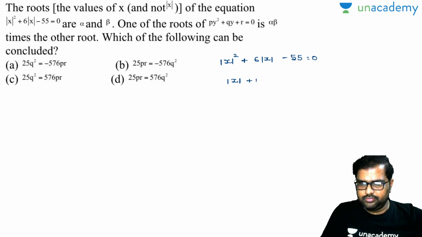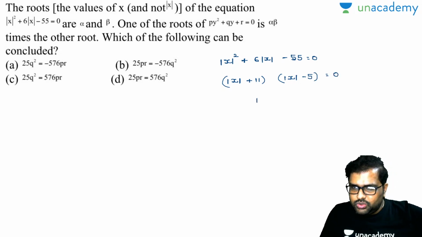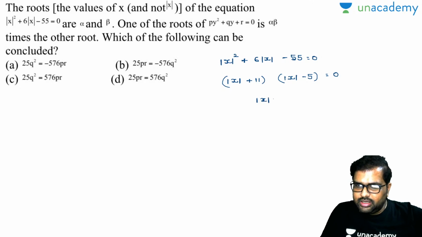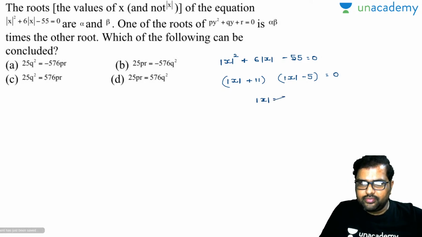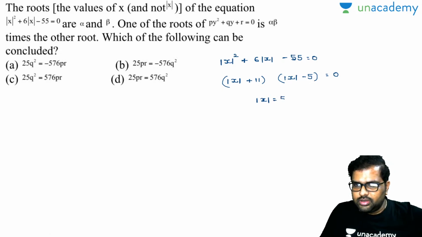Modulus of x plus 11, modulus of x minus 5 is equal to 0, right? So modulus of x value is nothing but equal to 5. So x value will also be equal to plus or minus 5.